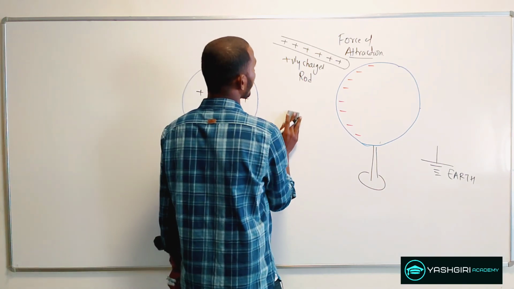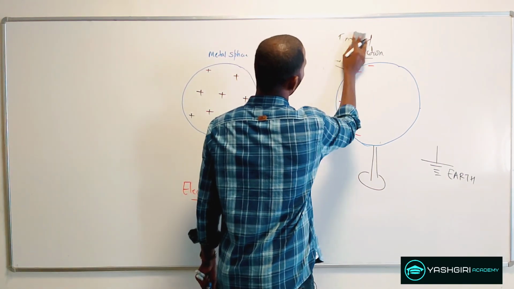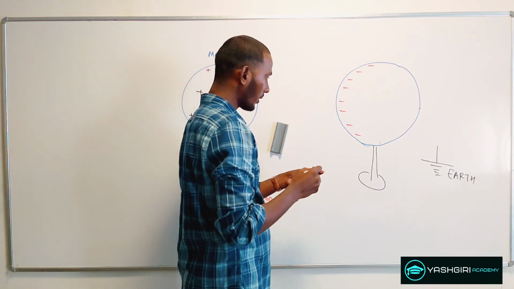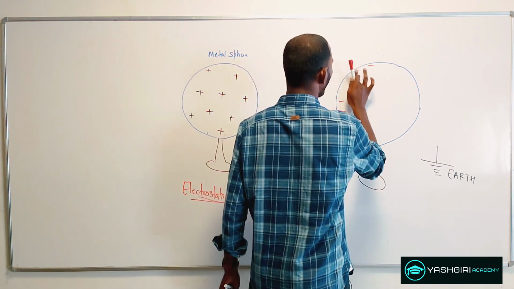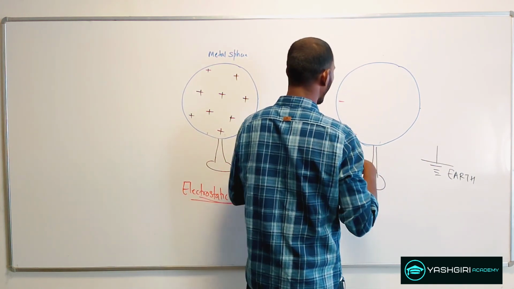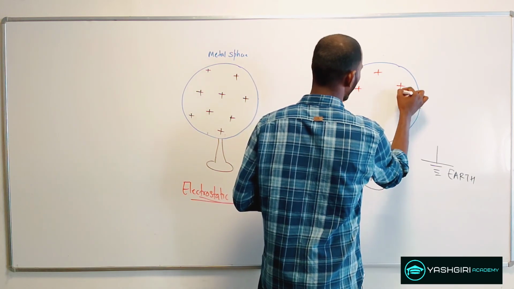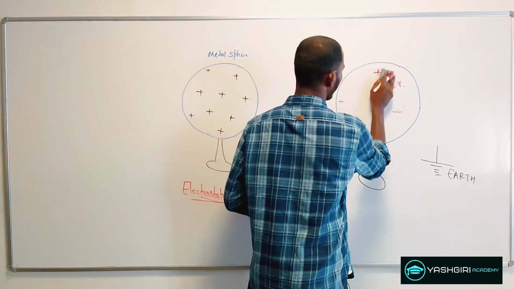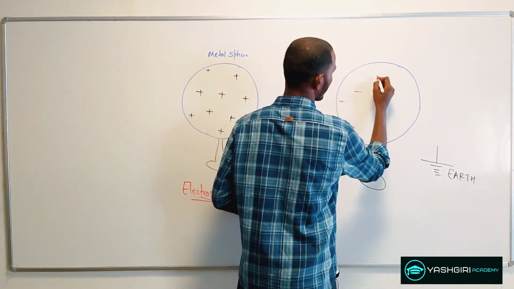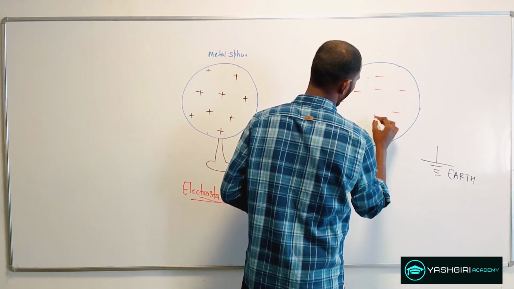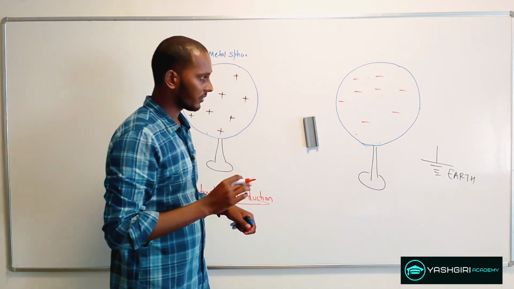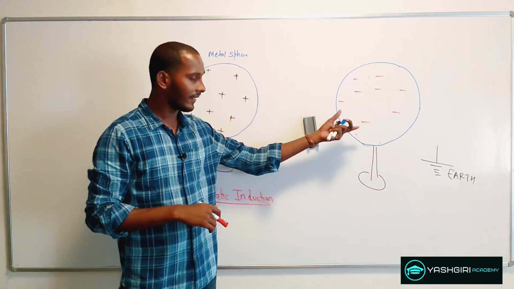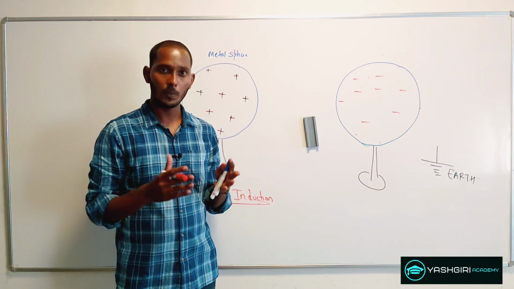Now if I want to make it uniformly distributed, I just take this rod away, and what you will see is the uniform distribution of the negative charges on the entire metal sphere. So it will get uniformly distributed. This is how you can charge the metal sphere positively and negatively without touching it. So thank you very much.